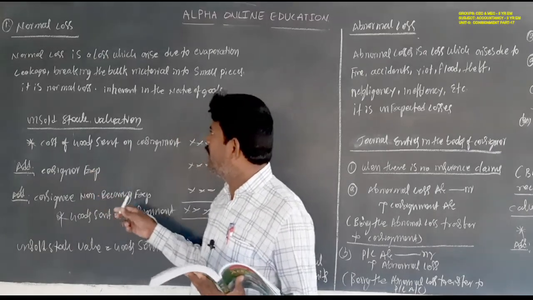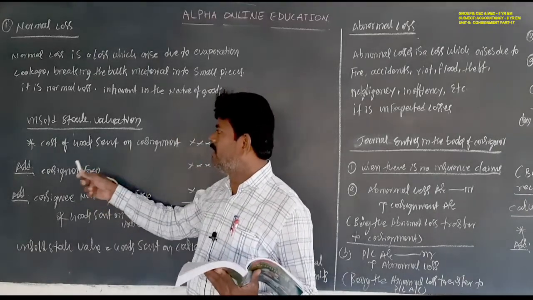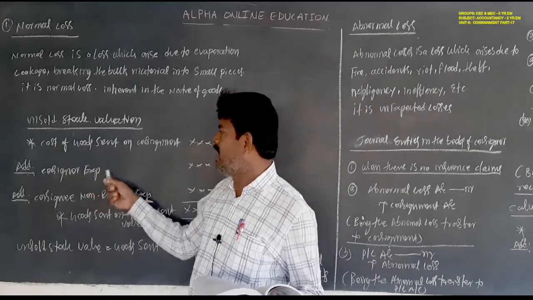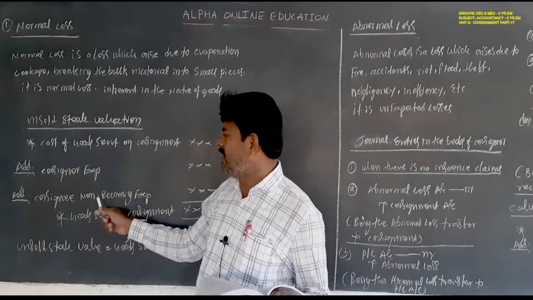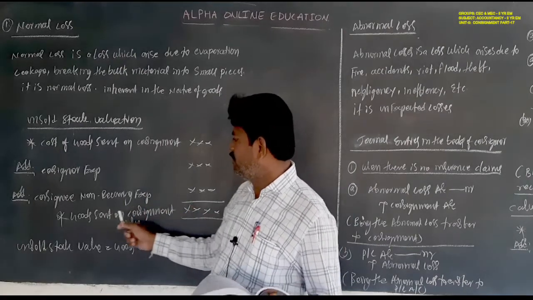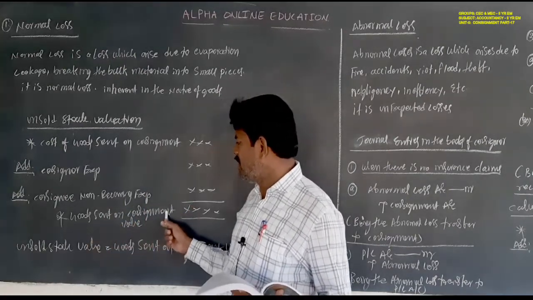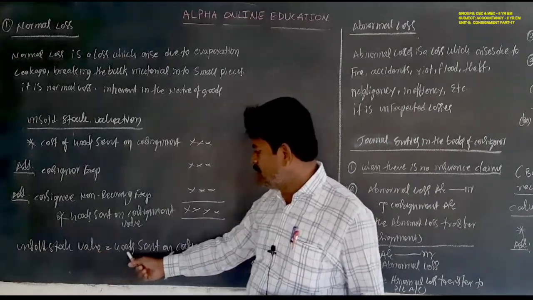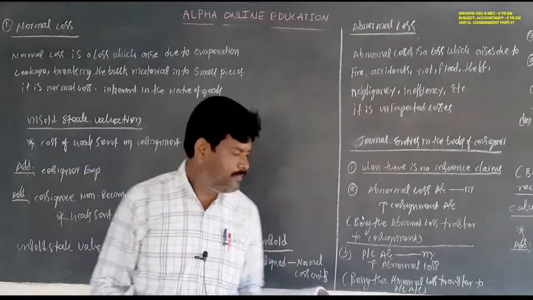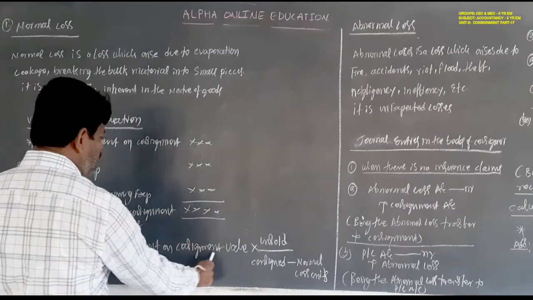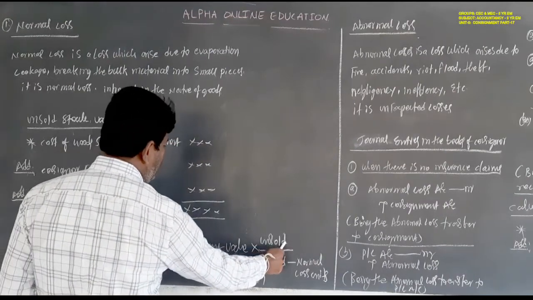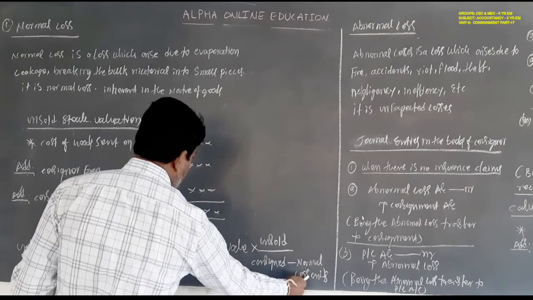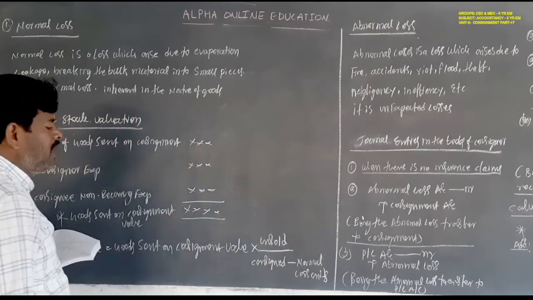So, how to calculate normal losses? Cost of goods sent on consignment, add consignor expenses, add consignee non-recurring expenses, and we get the goods sent on consignment value. Then unsold stock value equals goods sent on consignment value times unsold units divided by consigned units minus normal loss units.